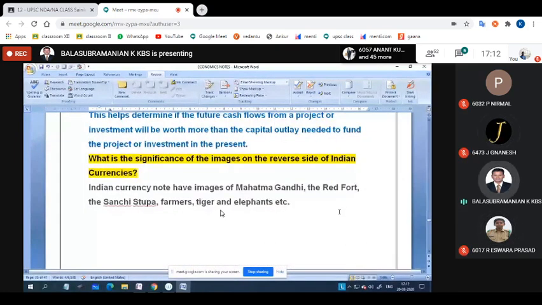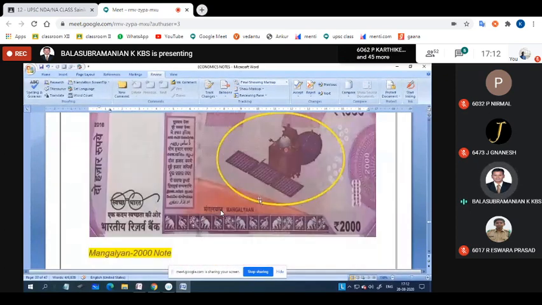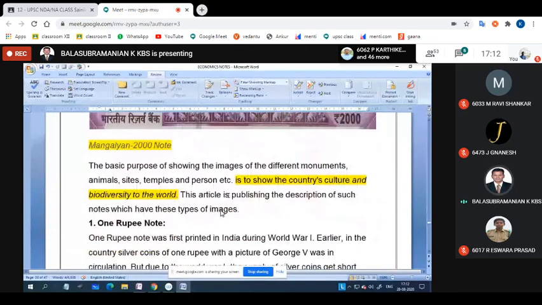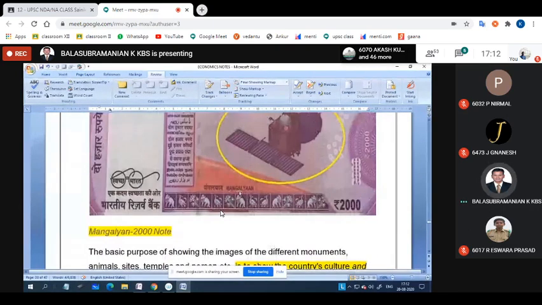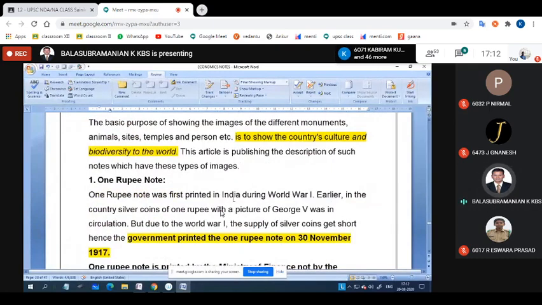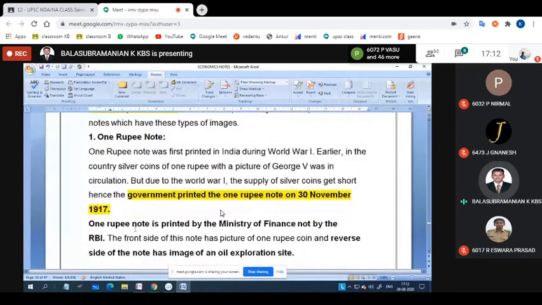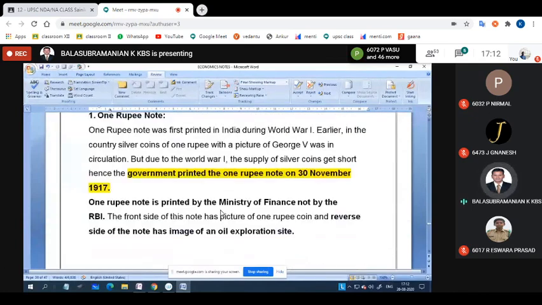Okay, then now I have made some important information. What is the significance of images on the reverse side of Indian currency? Suppose they may ask this also. The new 2000 rupees note shows Mangalyaan, the country's culture and scientific progress. The 1 rupee note was printed by the government on 30th November 1917. They may ask about the year 1917.